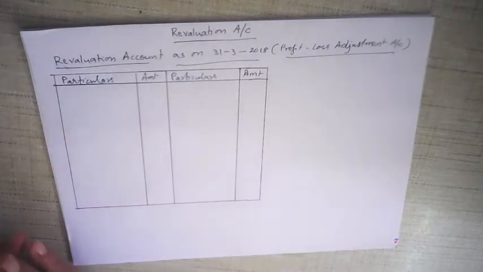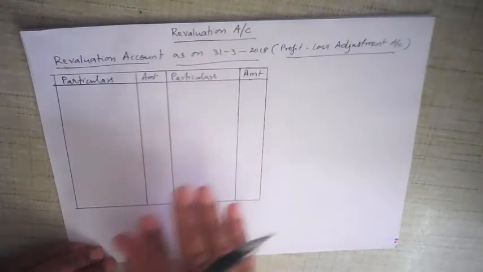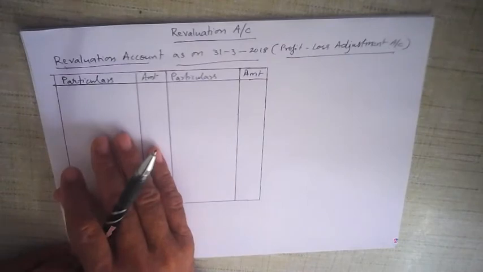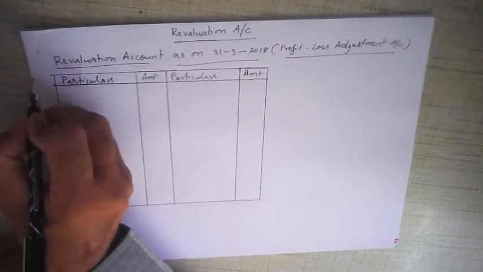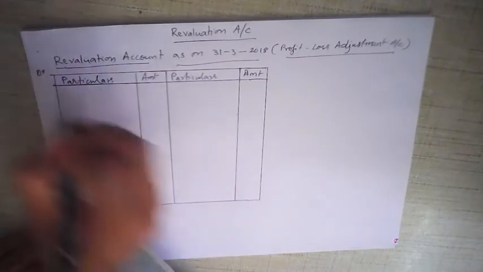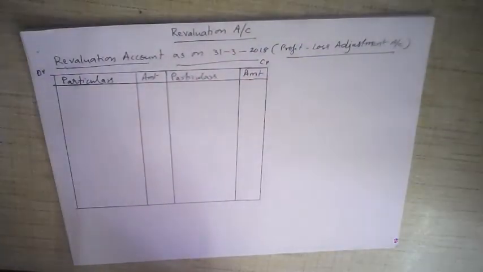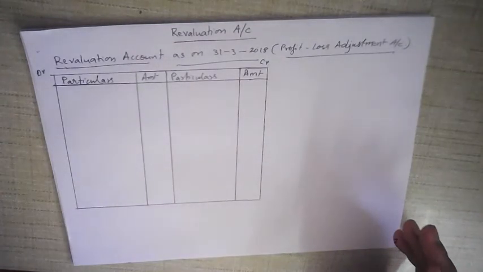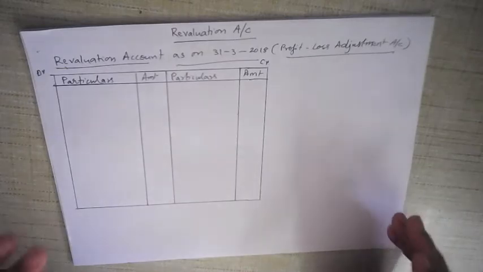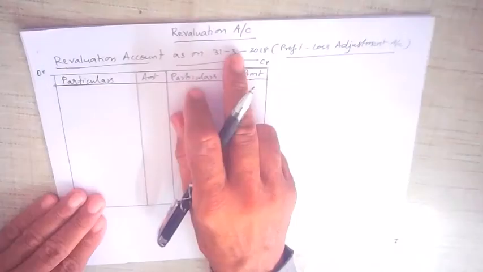From that, if the credit balance is more, we get profit. If the debit balance is more, then we get loss. In either case, whether there is profit or loss, it is distributed among the old partners in their old profit sharing ratio. It is distributed to the partners' capital accounts. All right, now let us see here. This is an example of a revaluation account.